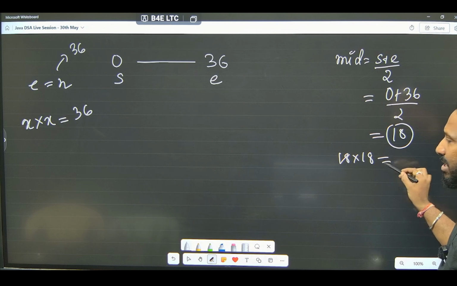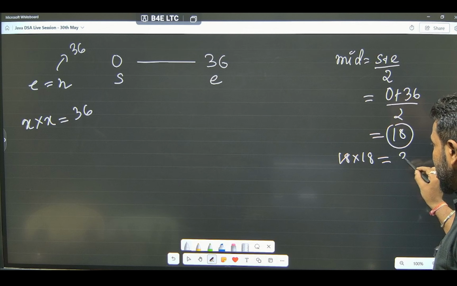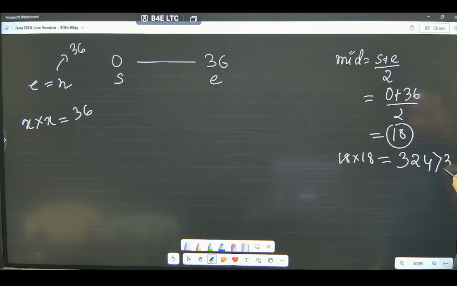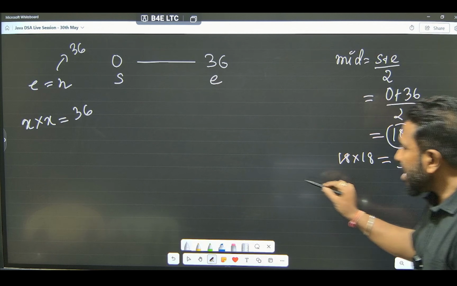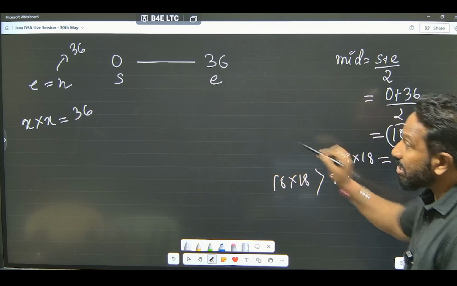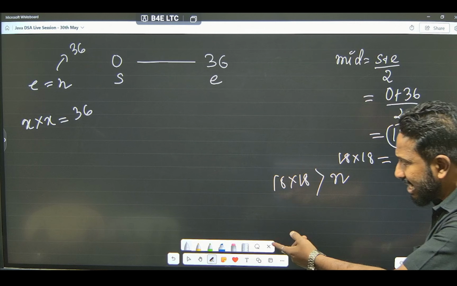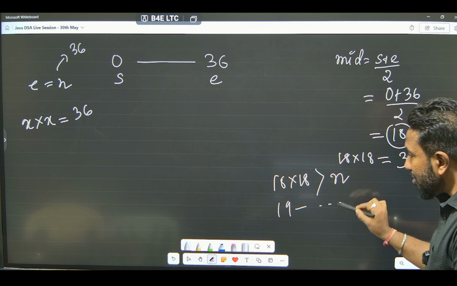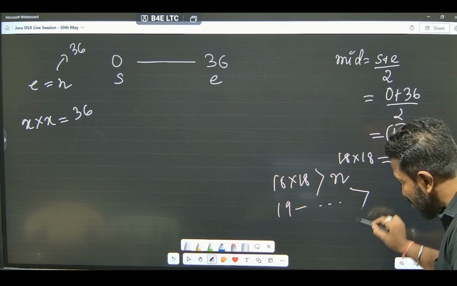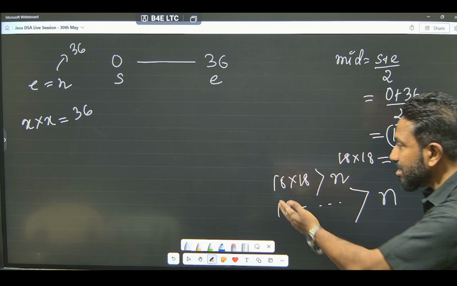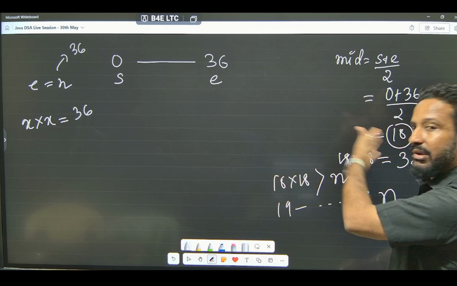This is a very big number. 324. Obviously, this is greater than our number 36. So, if 18 into 18 is greater than the number n, 36, then any number greater than 18, that is 19 to anything, if we multiply that number, that will also be greater than n. So we are not going to get our answer in either 18 or beyond 18.